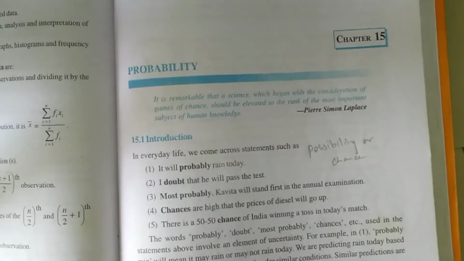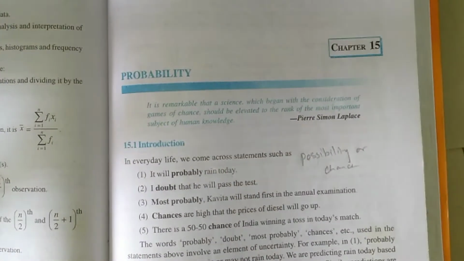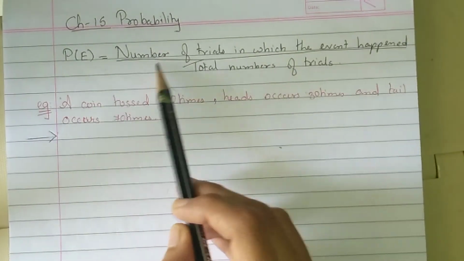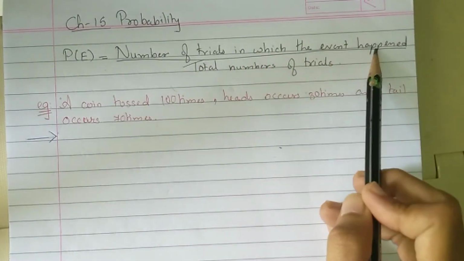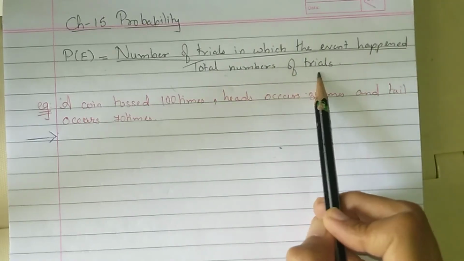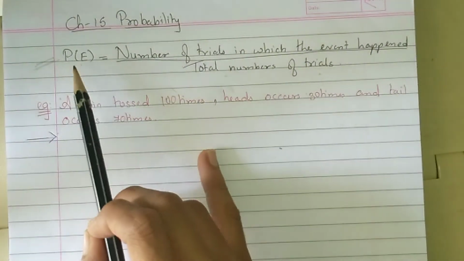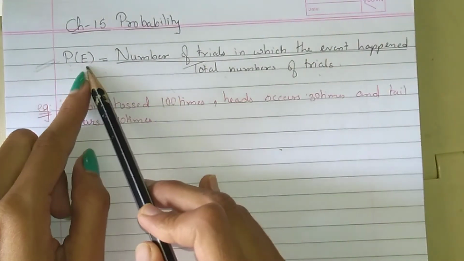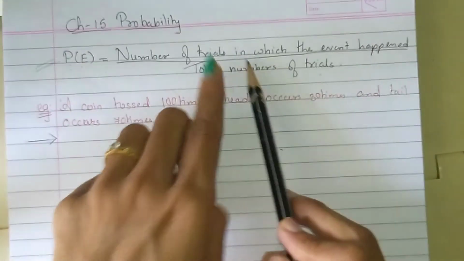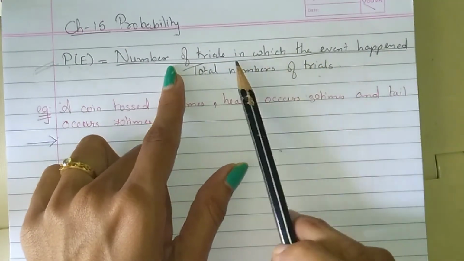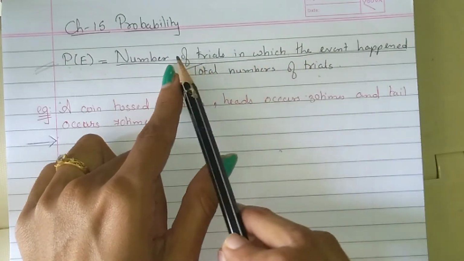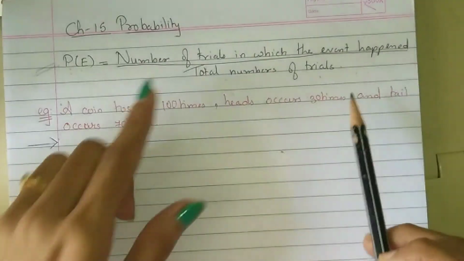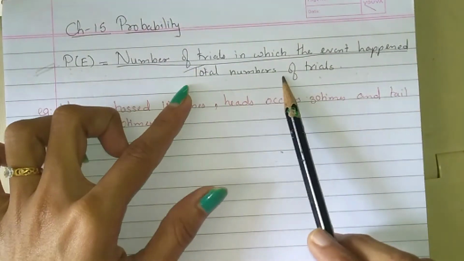Now see, there is one formula to find the probability. P(E) equals the number of trials in which the event happened upon the total number of trials. The whole chapter is based on this formula. P stands for probability, E stands for event, and in the numerator we write the number of trials in which the event happened, and upon, the total number of trials that happened, we have to write over here.